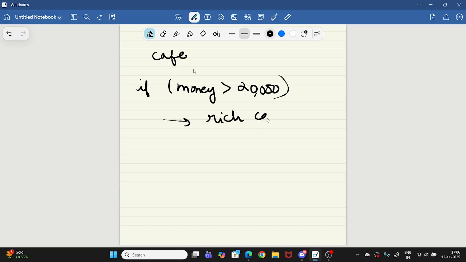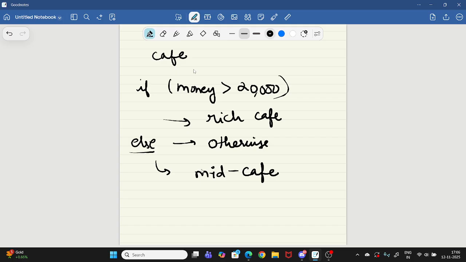And else means otherwise. Otherwise, you can just go to a medium cafe, not very cheap but not very expensive either.